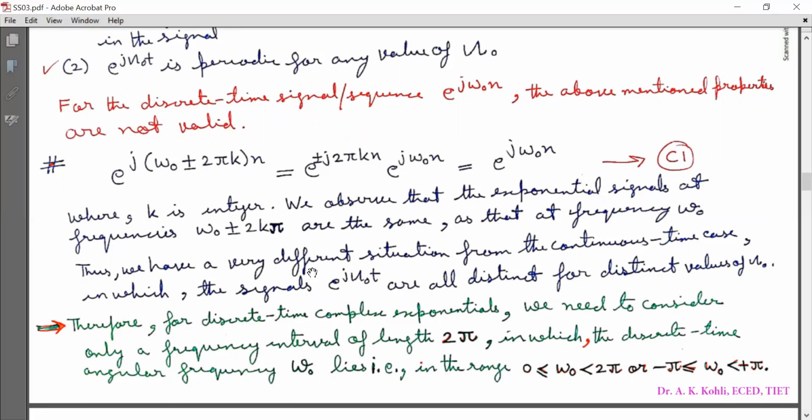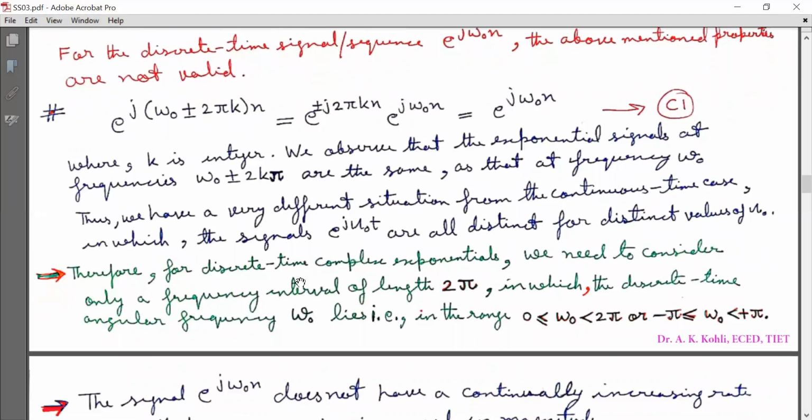Thus, we have a very different situation from the continuous time case, in which the signals e^{jΩ₀t} are all distinct for distinct values of Ω₀. So it is very clear that in the discrete time domain, the role of angular frequency is quite different from the continuous time case.